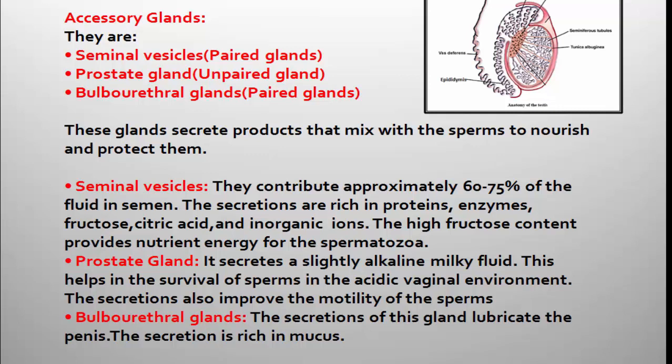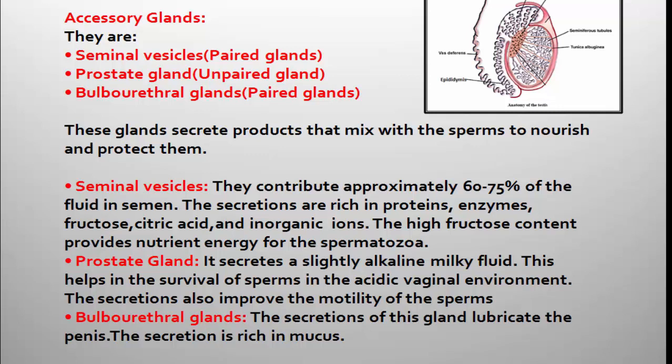That means when sperms are released from the male reproductive system, only sperms are not released. They are released along with the seminal plasma. That means the semen is released from male reproductive system during sexual intercourse, and the sperms are released into the female reproductive tract. The process is called insemination.